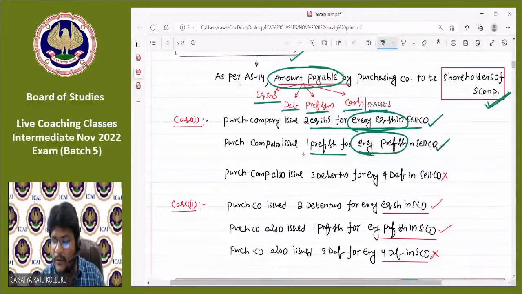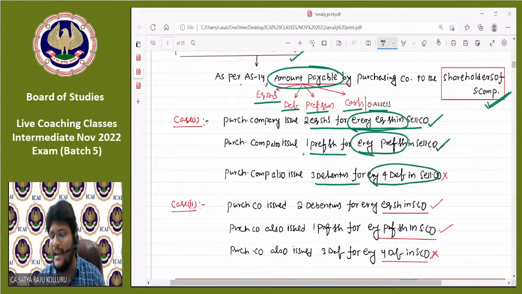Purchasing company also issues 3 debentures for every 4 debentures in the selling company. Amount payable to the debenture holders of the selling company does not form part of PC. Amount payable to the shareholders of the selling company alone forms part of PC. That means these 2 components alone are considered to decide the amount of PC. The last component we can ignore straight away.